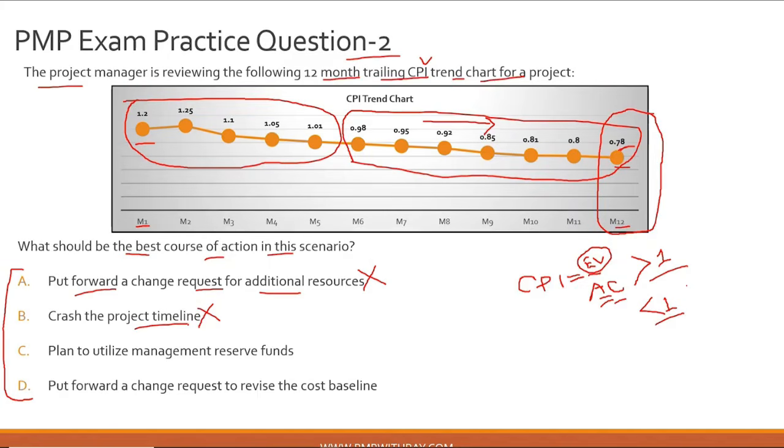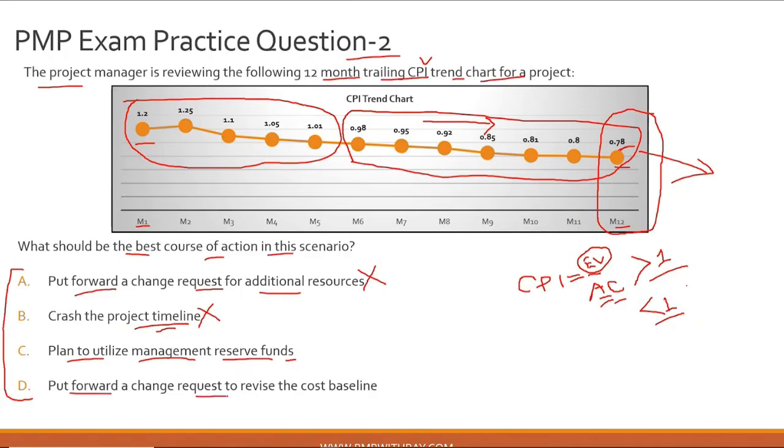So that is why option B is also incorrect, because you cannot select an option which will involve additional cost, since that will take your cost performance index further down. Let's look at option C, plan to utilize management reserve funds. You may say, okay Ray, I'll be using the management reserve funds and supplying the deficit from them. Let's hold this option for now.